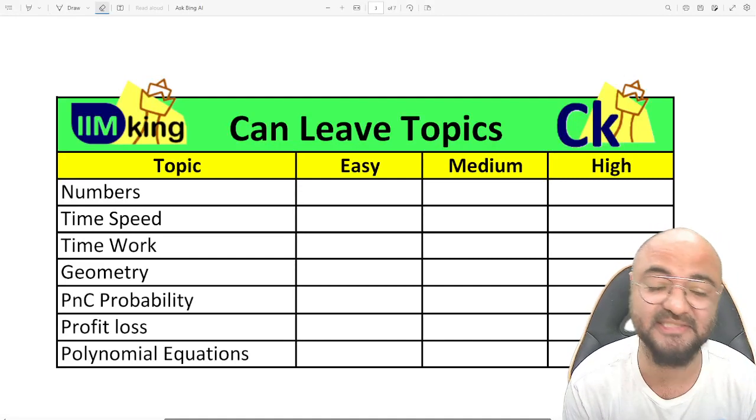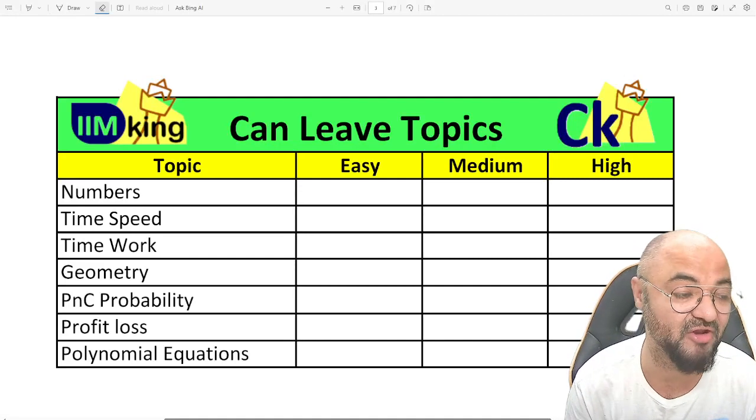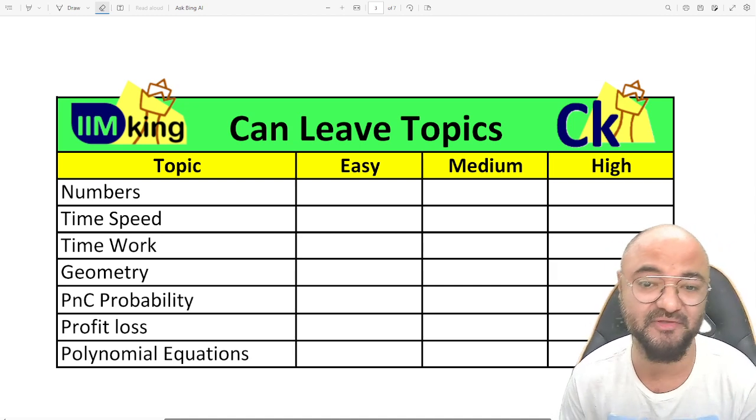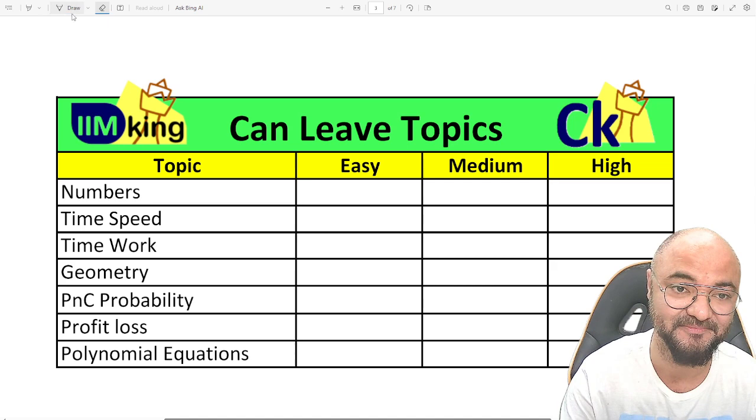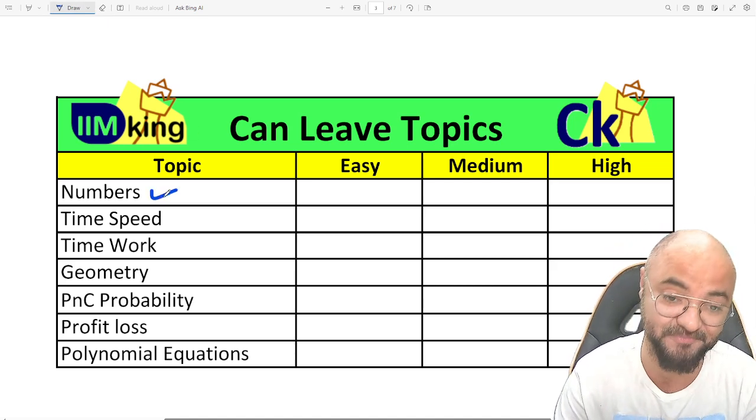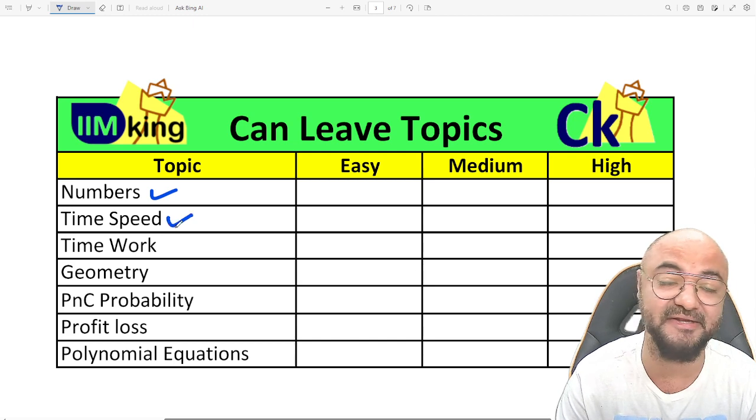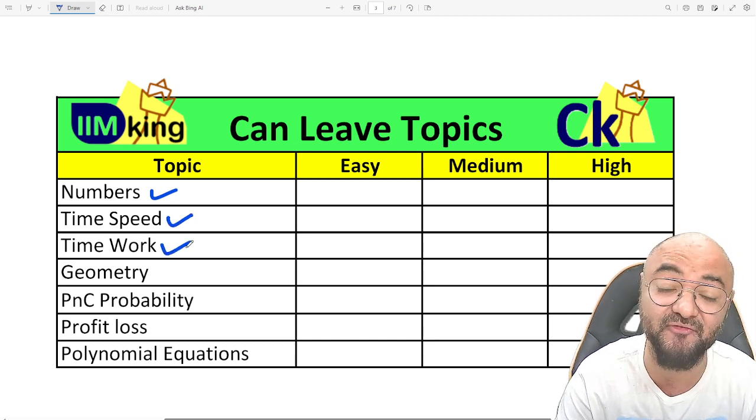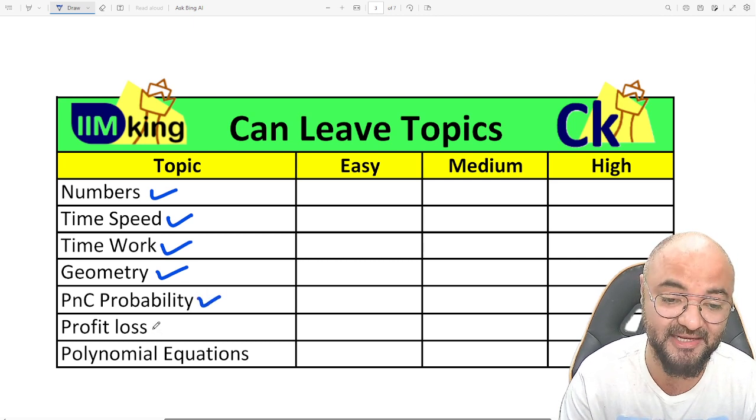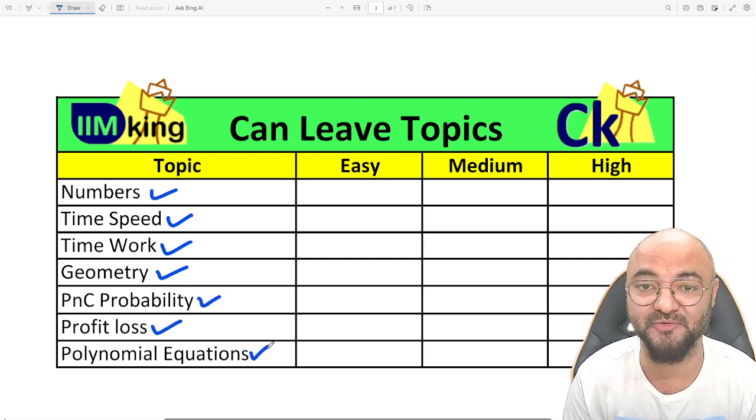Yeah, the quant section is always the main problem area for a lot of students. So those who hate maths but have to clear the cutoff, these are the topics I can leave. Numbers, always high level questions: find the number of solutions possible for this thing. Time, speed, distance, high level questions. Time and work, high level questions. Geometry, PNC, probability, profit and loss, and polynomial equations.